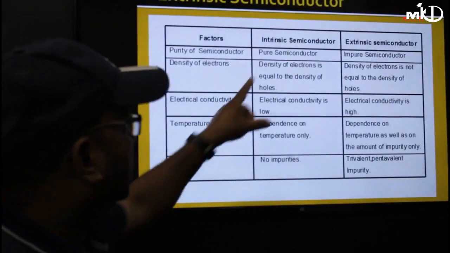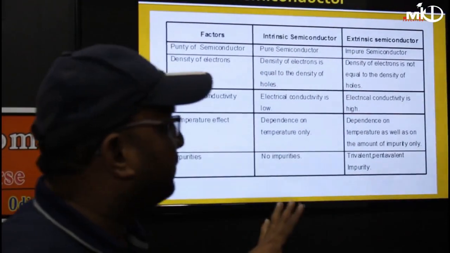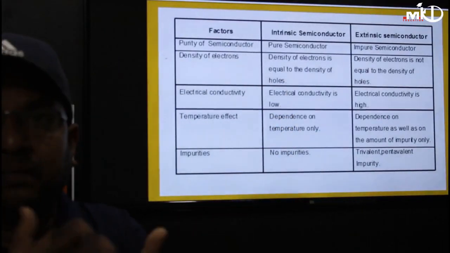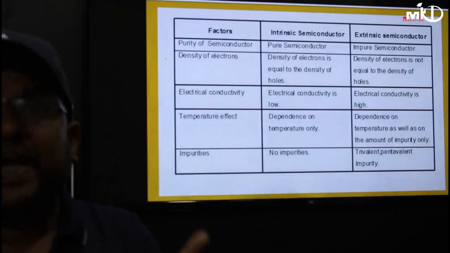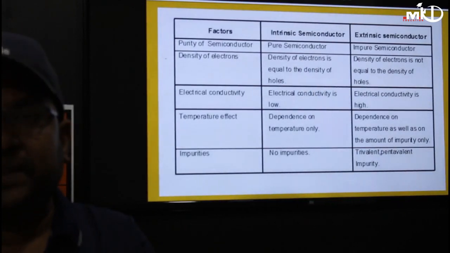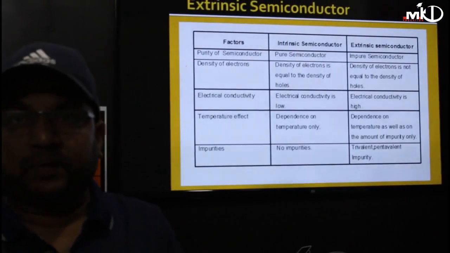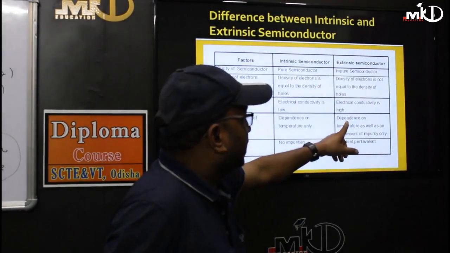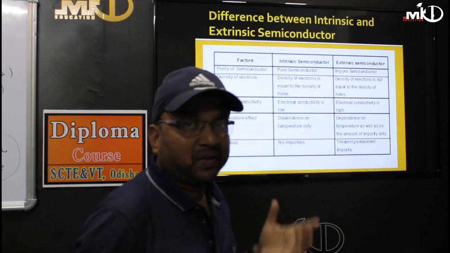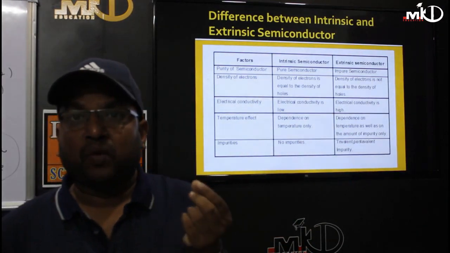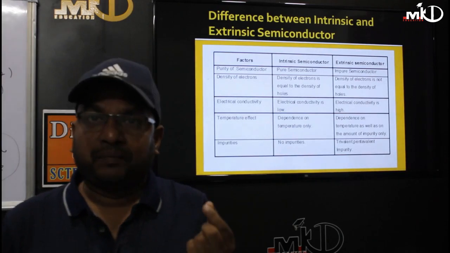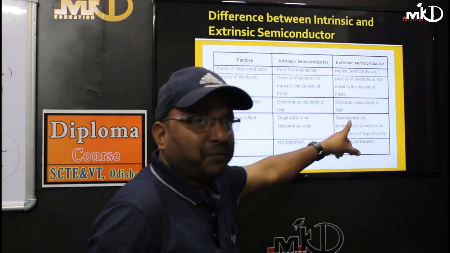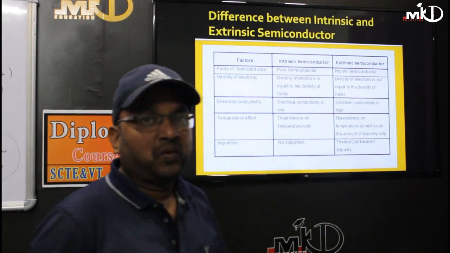Next, temperature effect. Both intrinsic and extrinsic depend upon the temperature. In intrinsic, if you increase the temperature, the number of bonds that break will increase and you get more carriers. In place of 5, 10 bonds may break, so you get 10 electrons and 10 holes. But extrinsic depends on both temperature as well as impurity, because by adding more impurities we can get more electrons or more holes, depending upon addition of pentavalent or trivalent, apart from temperature. So extrinsic depends upon both temperature and impurity. Intrinsic depends only on temperature.